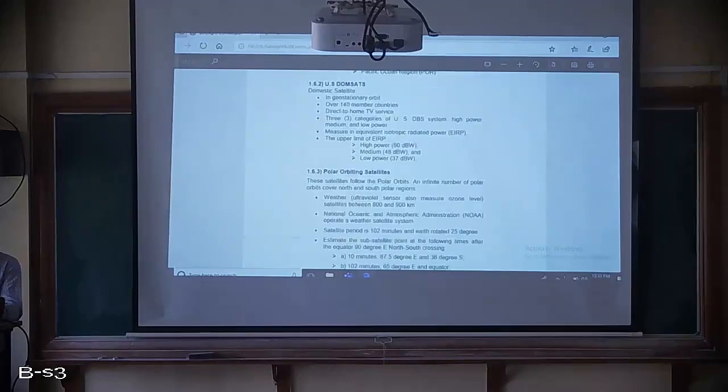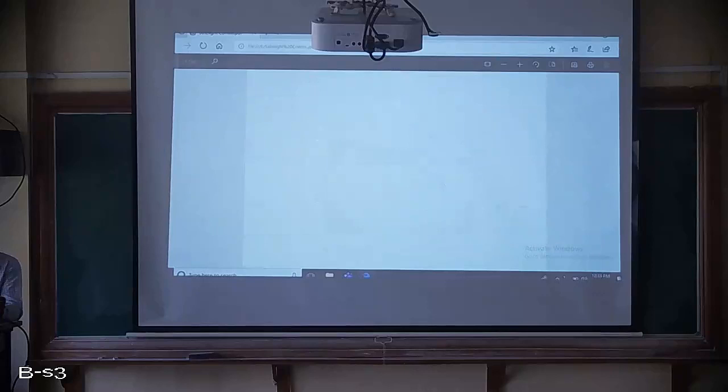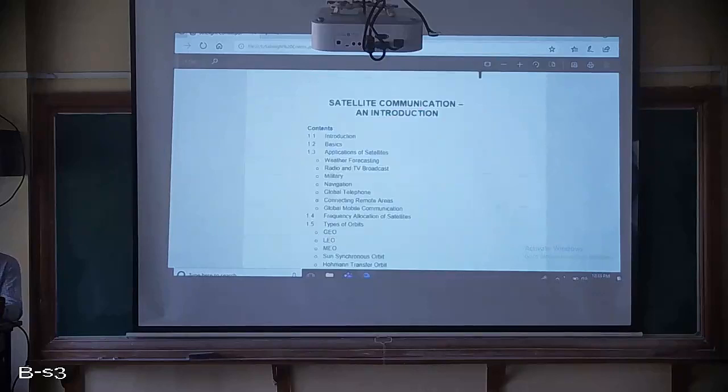Many things are used by satellites, but basically weather forecasting, military purposes, navigation and mobile communication. These are the highlighted applications of satellites.